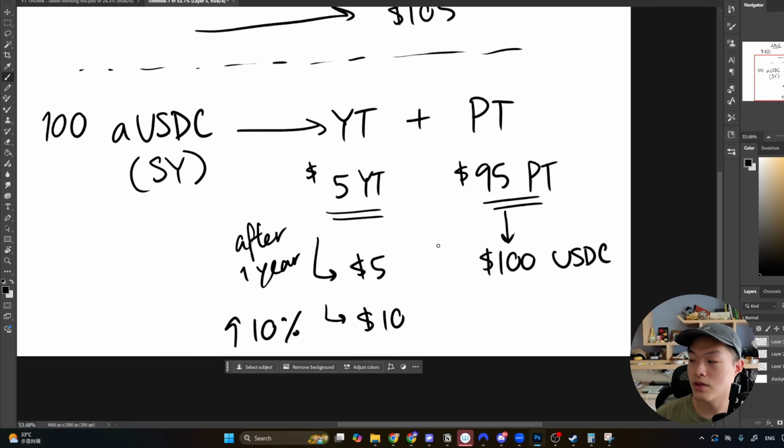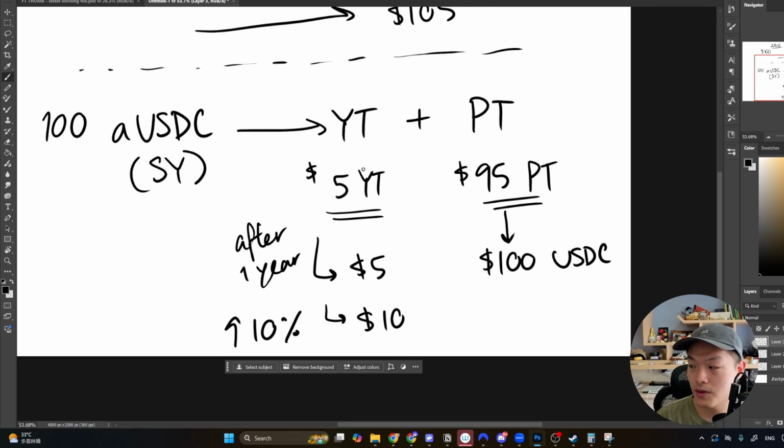So this is how yield traders could trade yields. When the yields are really low and they expect the yield to go up, they would buy YT. Or if they're speculating on a particular airdrop, they would buy this YT to get the points for the airdrop, right?